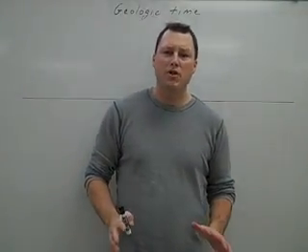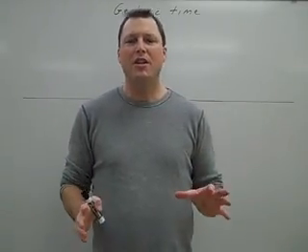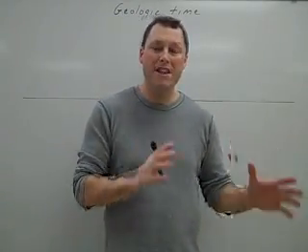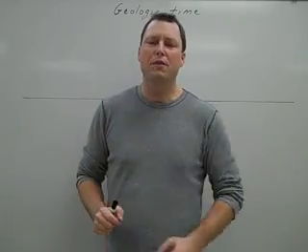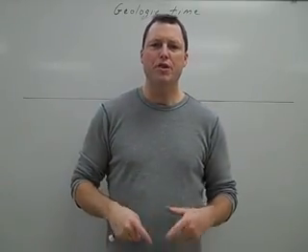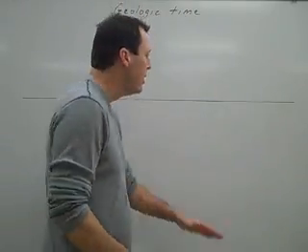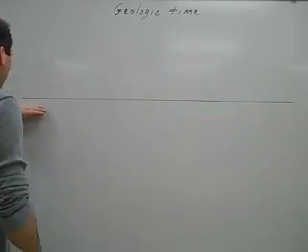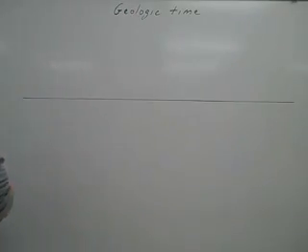Today we're going to be talking about geologic time. And geologic time spans the time from the present all the way back to 4.6 billion years ago when the Earth was formed. Now if we look at this line right here, that's going to represent a timeline. And we're going to start the timeline with the formation of Earth. So Earth forms, and that was 4.6 billion years ago.